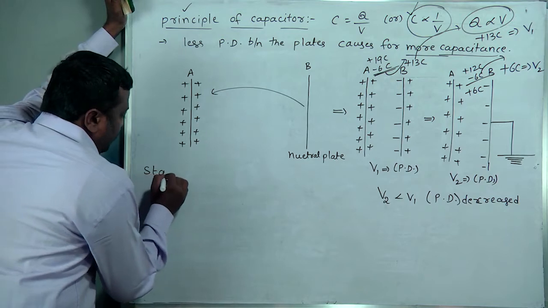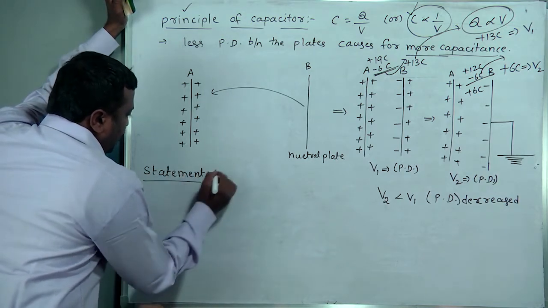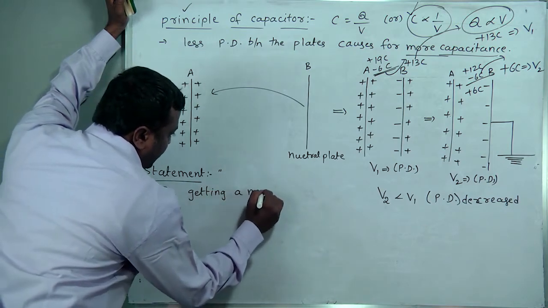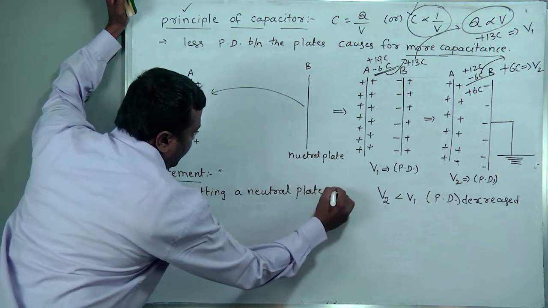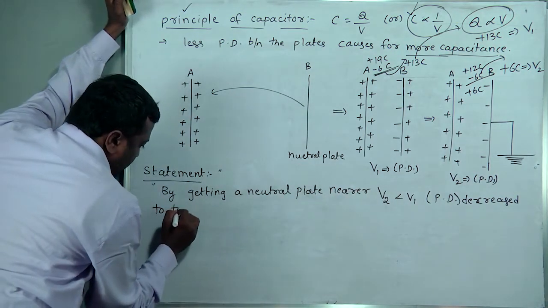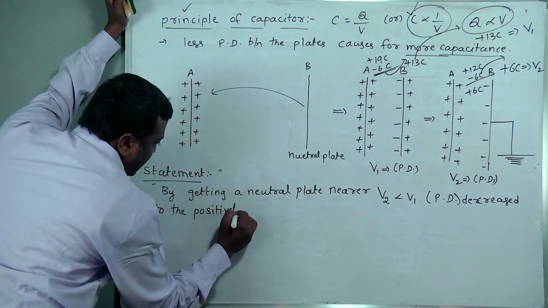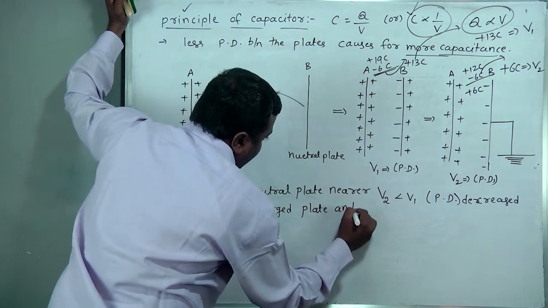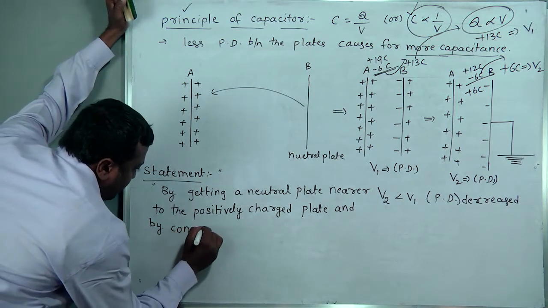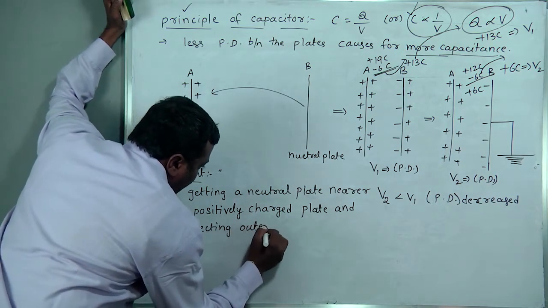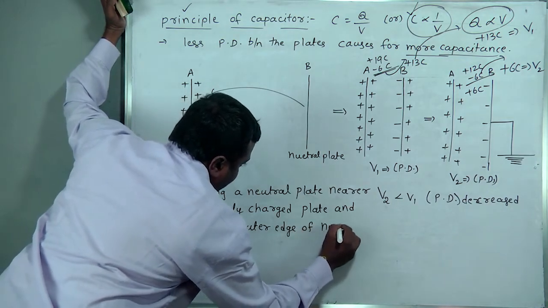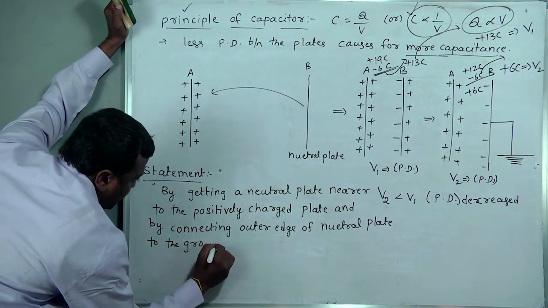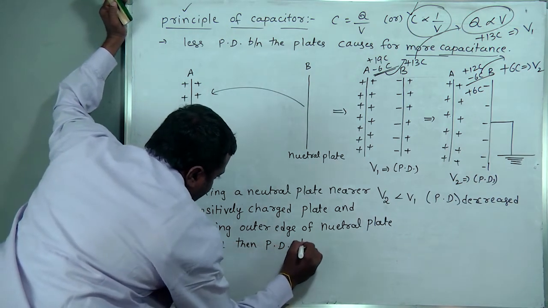So from the statement point of view, how can we write it? By bringing a neutral plate nearer to the positively charged plate, and by connecting the outer edge of this neutral plate to the ground, the potential difference decreases.